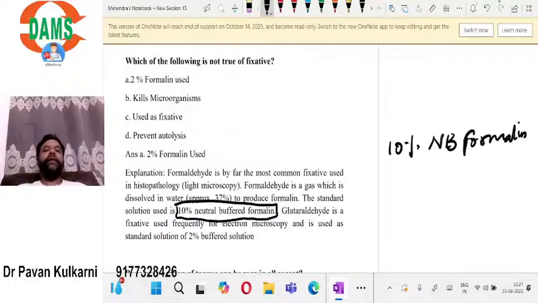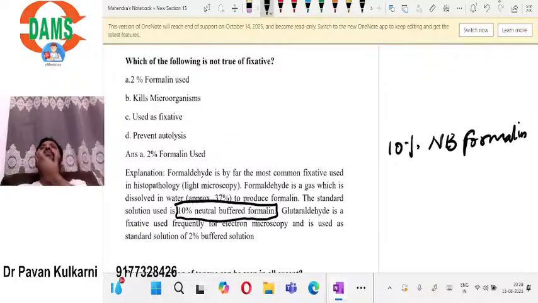We don't want that. We want that tissue outside the body also in the same manner. So we want that life-like appearance. For that, we use a chemical called the fixative. So fixatives are very important agents which kill the bacteria, fix the tissue, and prevent autolysis. Thereby, you can see that tissue properly under the microscope.